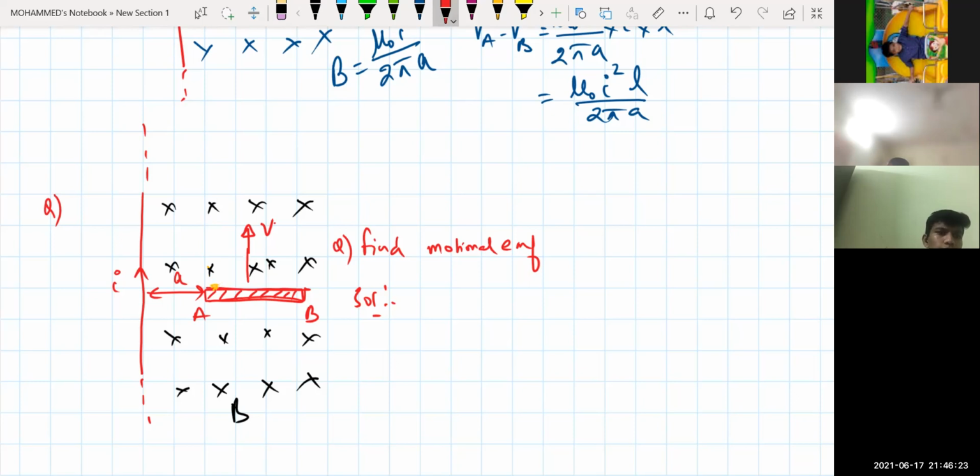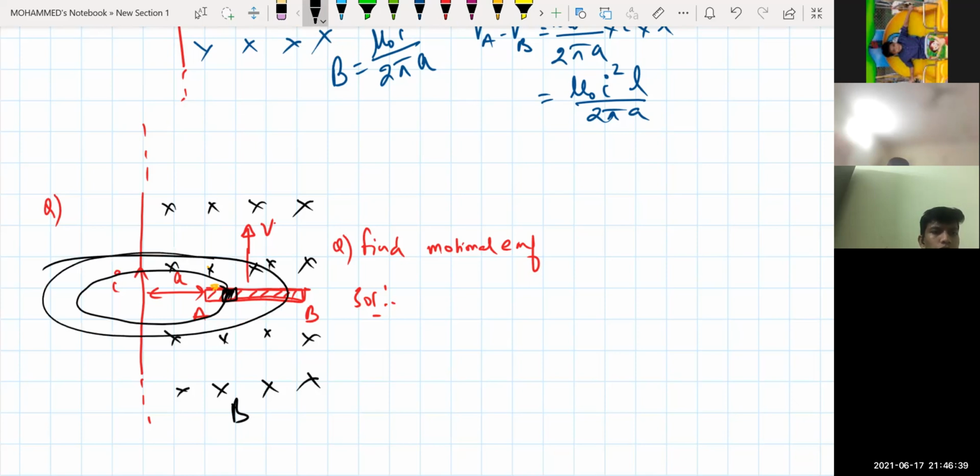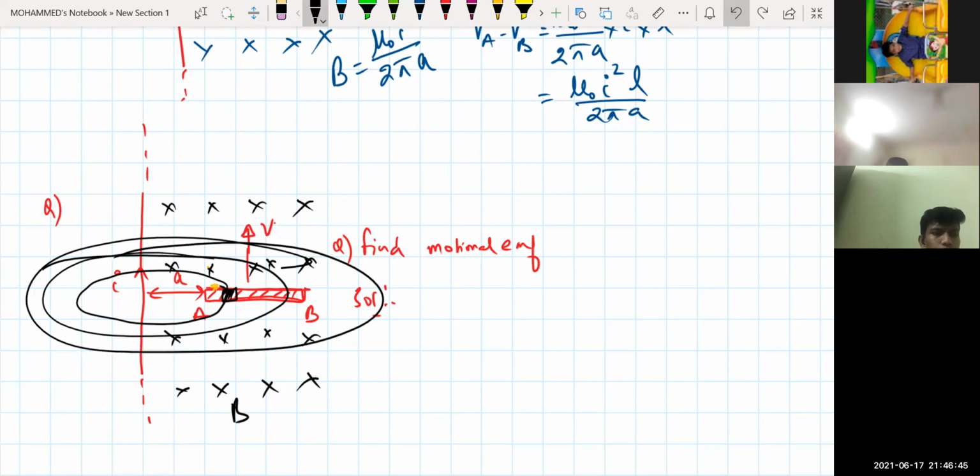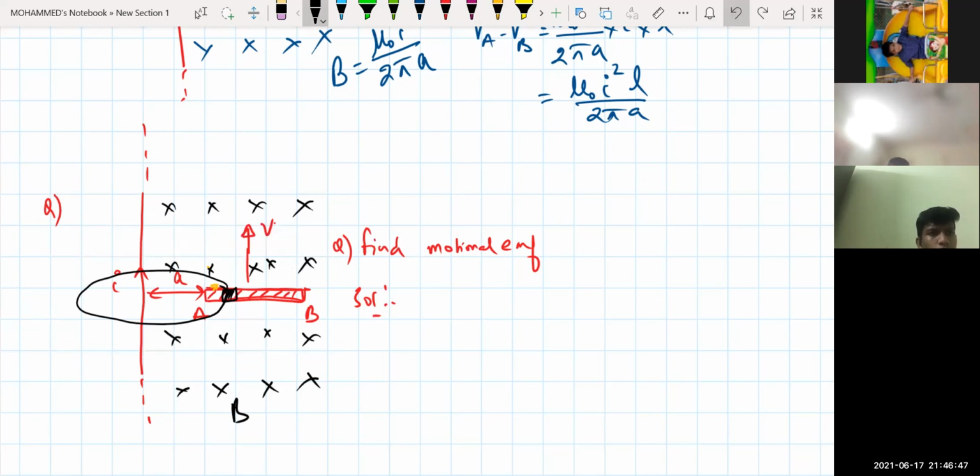If I take this element, a force is exerted on it, because the magnetic field acts like this. The part very near to the wire experiences more magnetic field, because as you go outward, the magnetic field decreases. Are you getting that logic? Yes, sir.